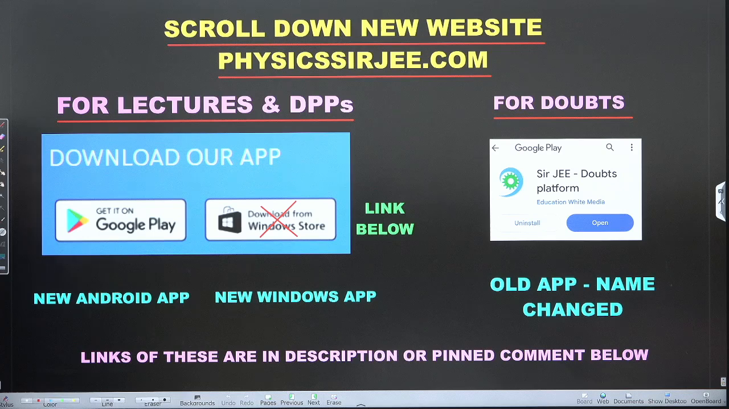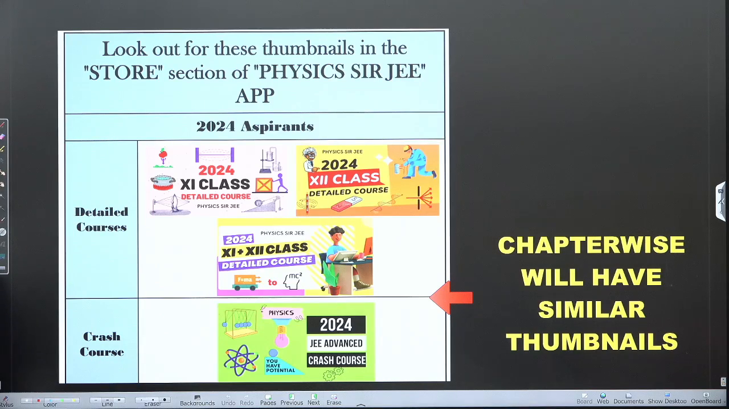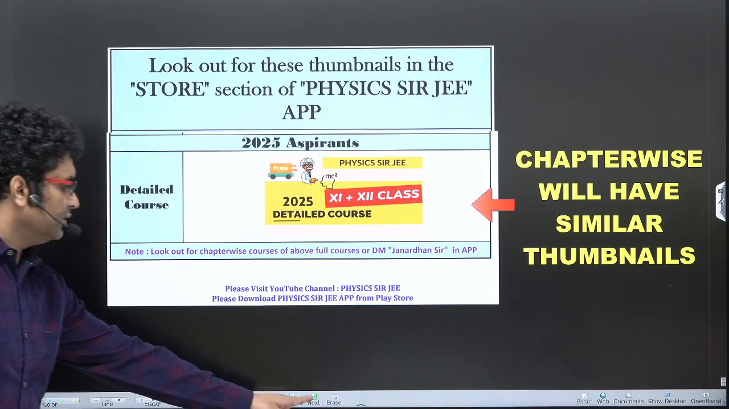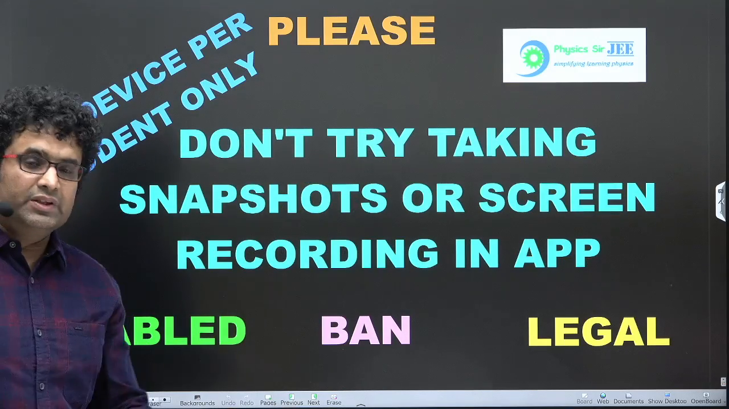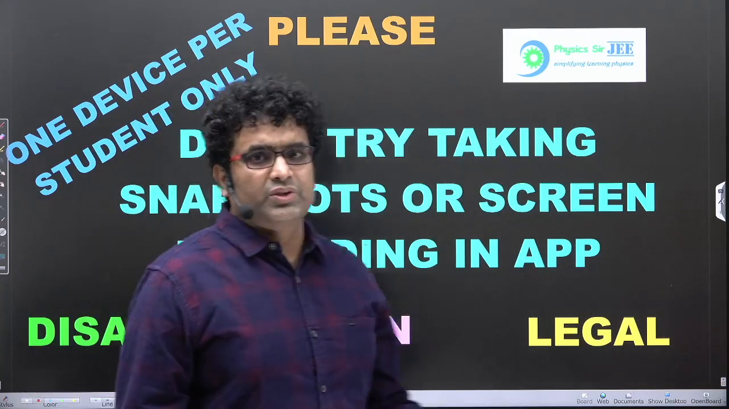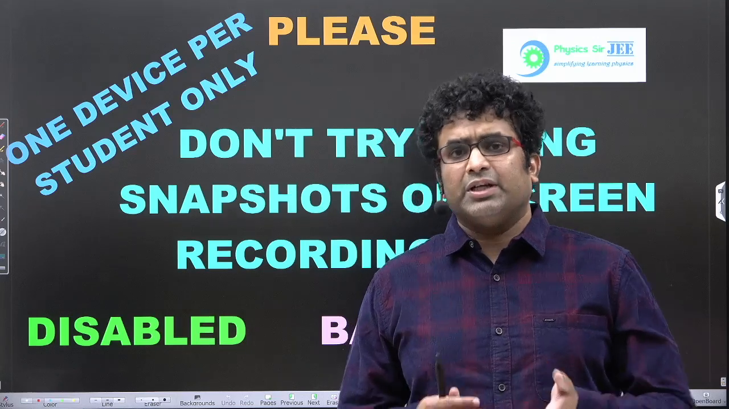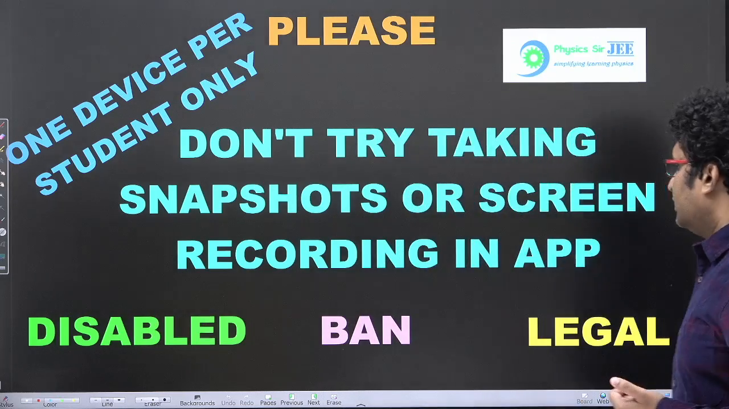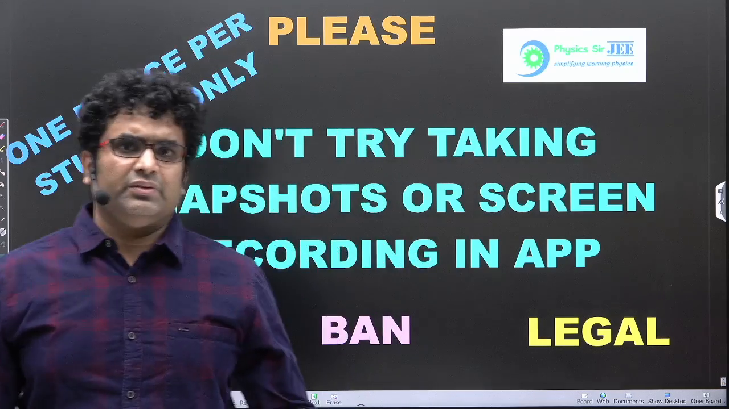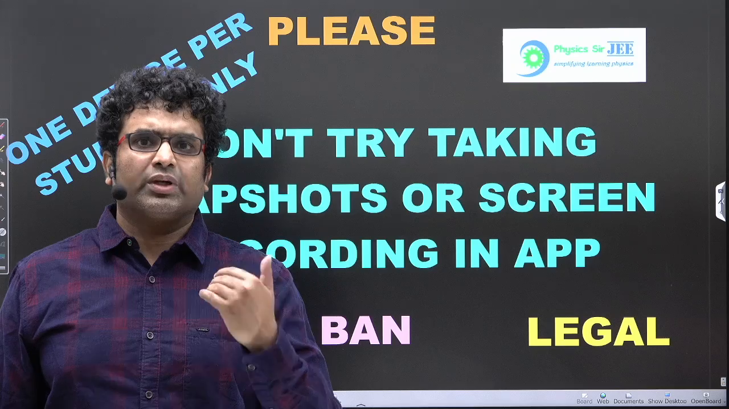So I keep repeating. Just check the apps. Check the thumbnails properly so that you choose the correct course. Check the schedule, the week-wise schedule. Please don't share your content with others. Don't try to take snapshots or screen recordings. You'll get banned. And if you get banned, the software is so strict that at times I will not be able to recover your account. So 1 device per student. Don't change devices. Fix a device, fix an app. That's your account when it comes to content viewing.